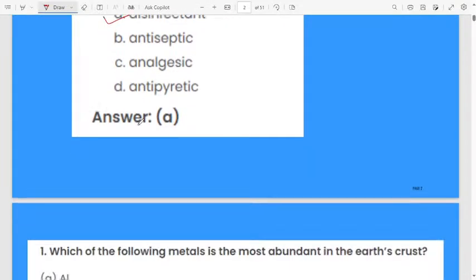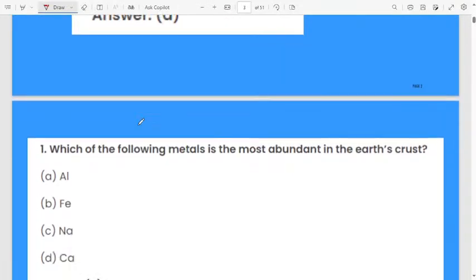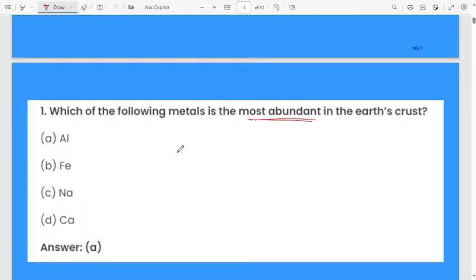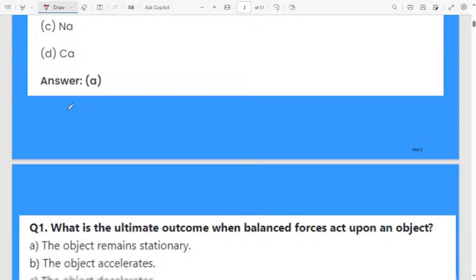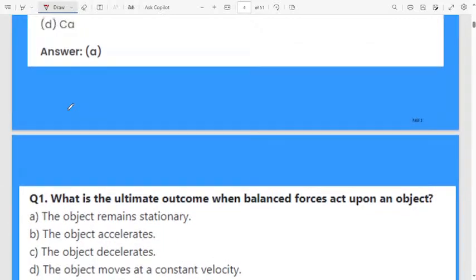Let us move to the next question. Which of the following metals is the most abundant in the earth crust? First option aluminium. Second one is iron. Third one is sodium. Fourth option is calcium. The most abundant metal in the earth crust is aluminium. Remember, the most abundant metal in the earth crust is aluminium.